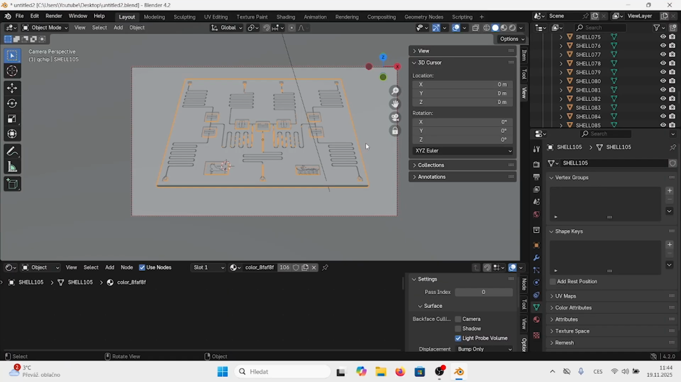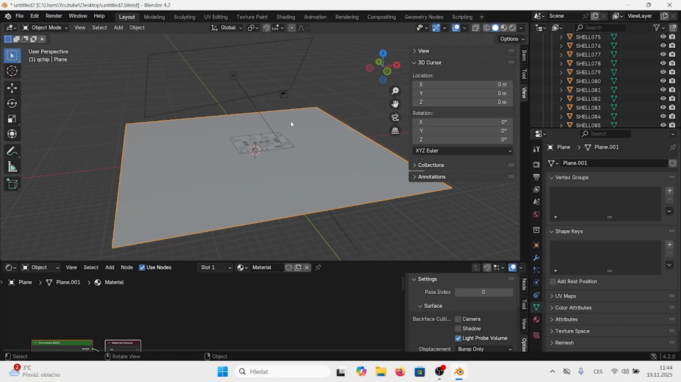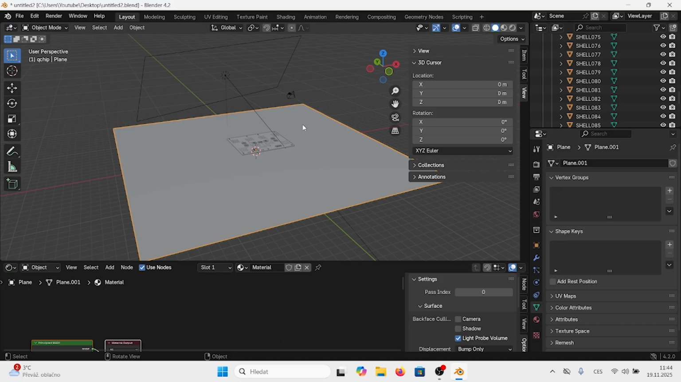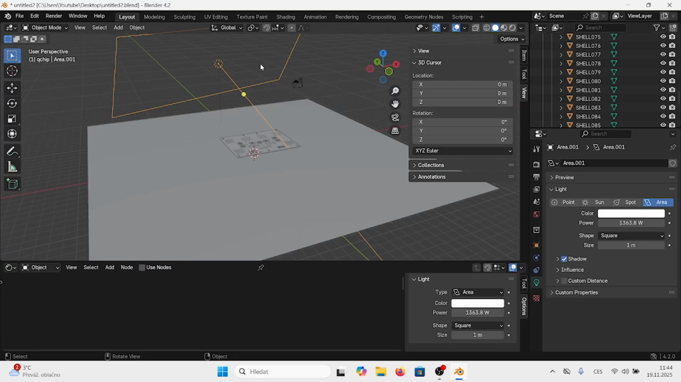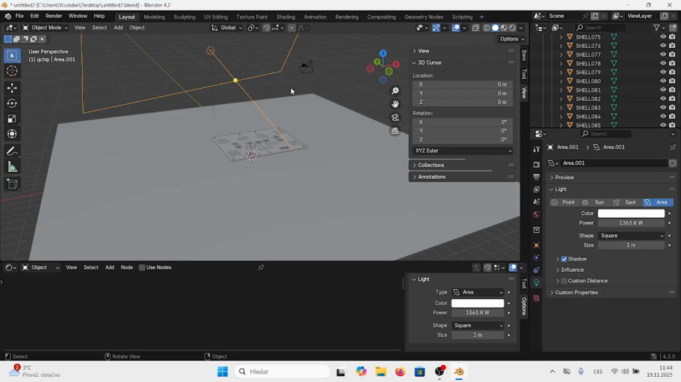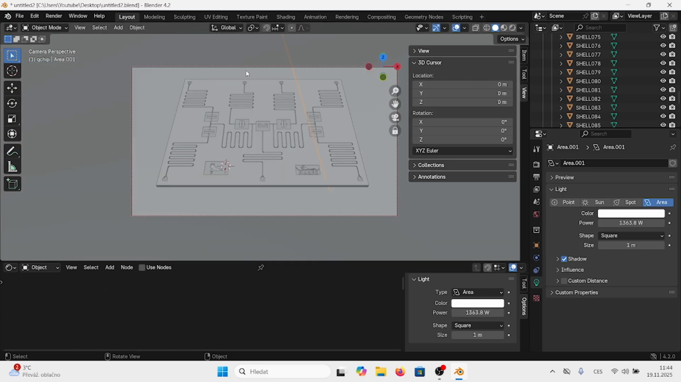And now we have our quantum chip, which is here. If we jump out of this, we have seen, like we defined before, there's a plane and one lighting setup, which is a light plane here. So we have power for up to 1500 watts. And here is our camera. Camera is centered on quantum chip.